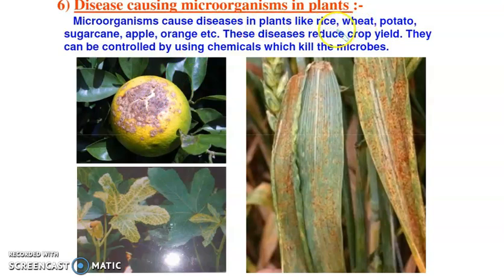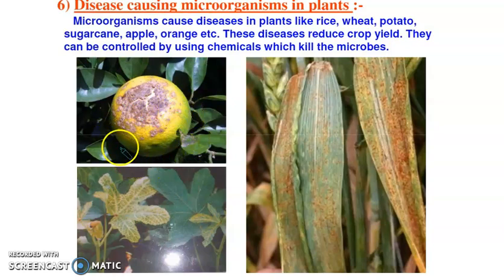Plants like rice, wheat, potato, sugarcane all get affected by these microorganisms. As you can see here, this fruit is rotten. It is affected by the microorganism. These leaves are affected by the microorganism. So these microorganisms affect the plant.